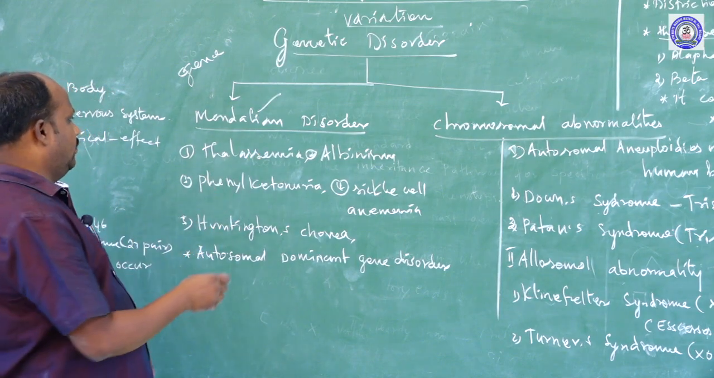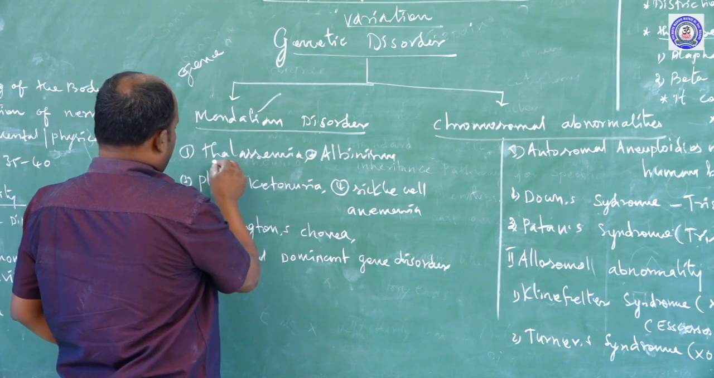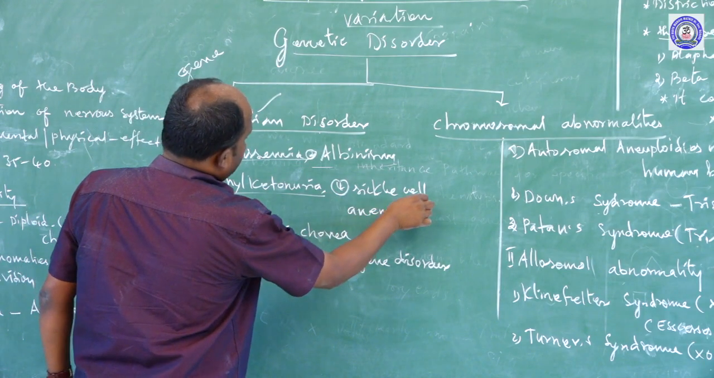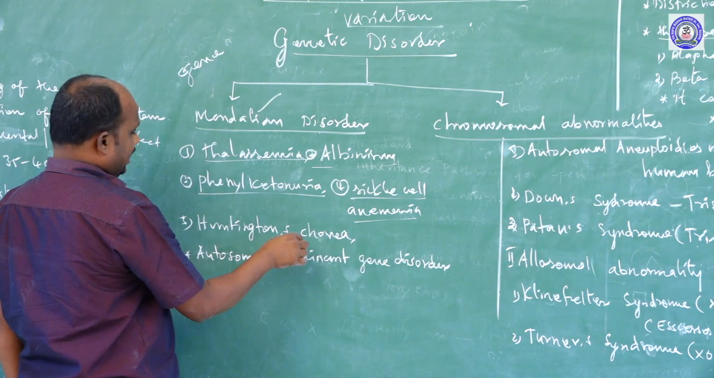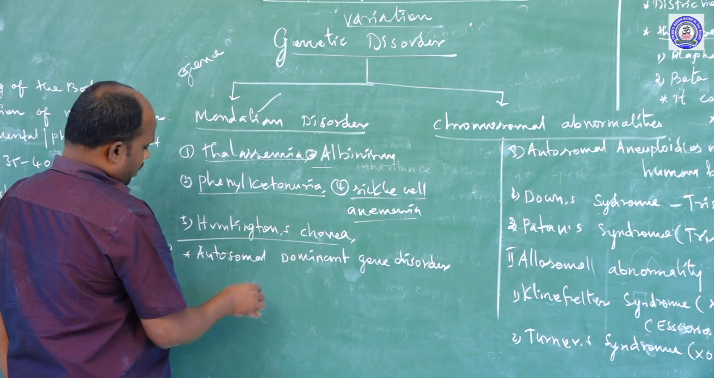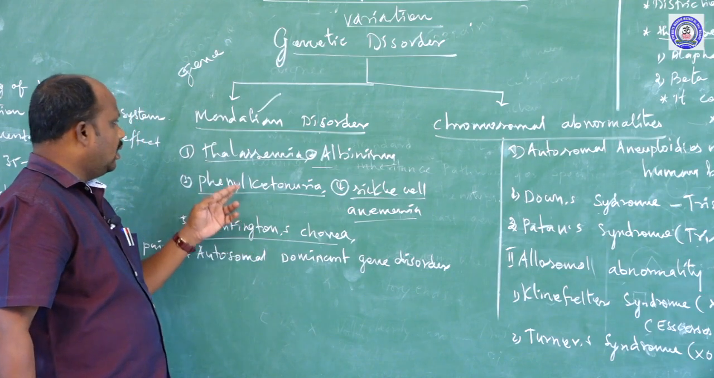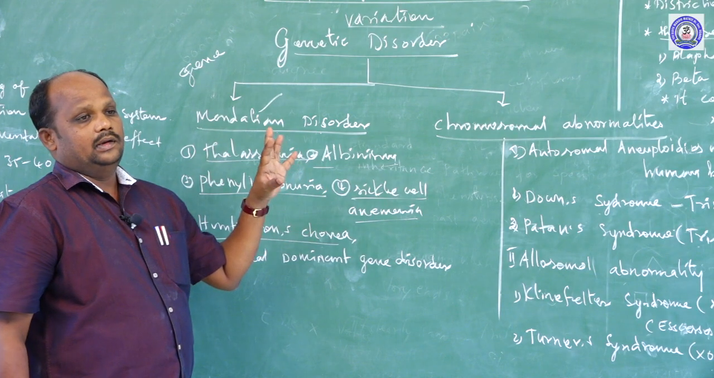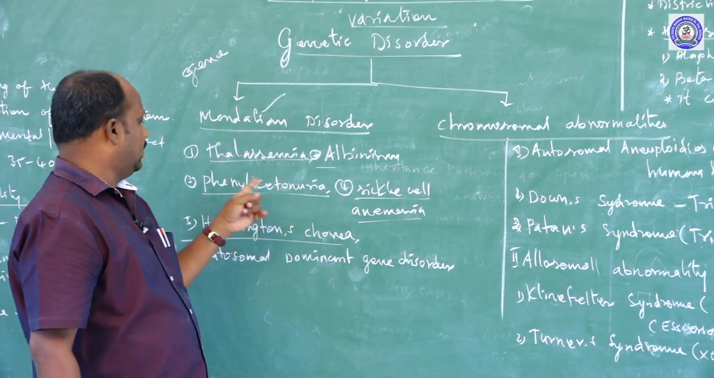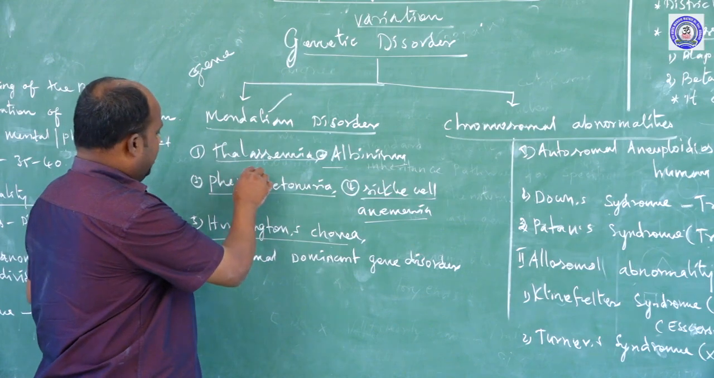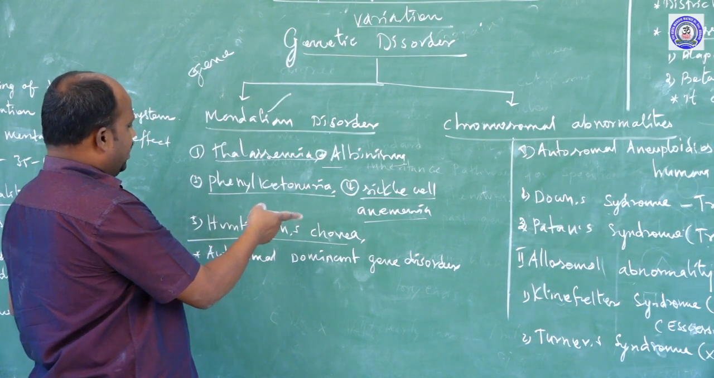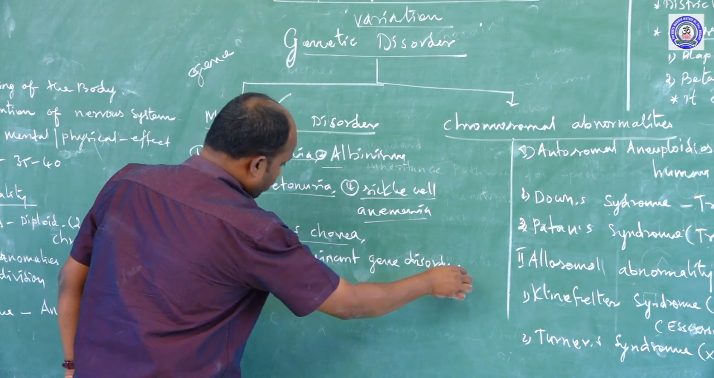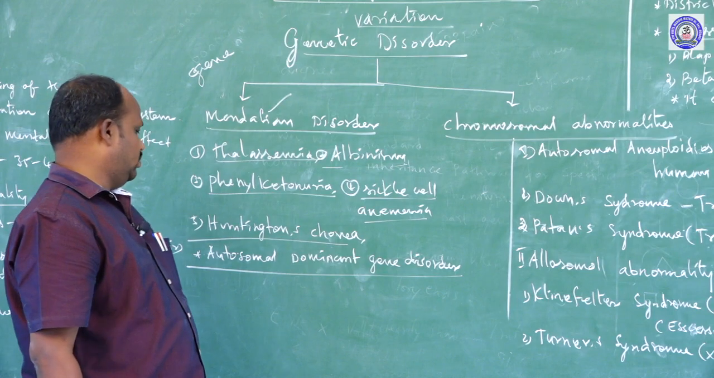Now we will discuss. First one, the Mendelian disorder diseases: thalassemia, albinism, phenylketonuria, sickle cell anemia, Huntington's chorea. These are Mendelian disorder diseases. All these diseases are caused by gene defect. So all these genetical diseases are caused by autosomal dominant gene. What is autosomal?